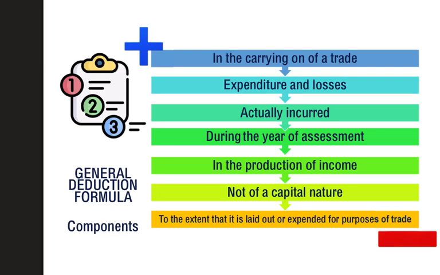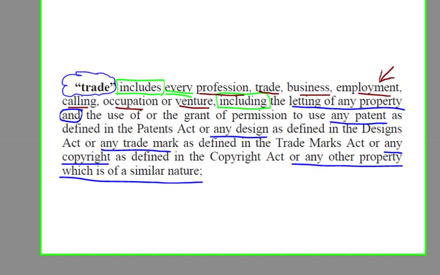The first component in the general deduction formula, if we start off with a positive test, is in the carrying on of a trade. So let's take a look at exactly what is meant by trade. We find a definition for trade in Section 1 of the Income Tax Act. And if you look at this definition, it is very wide.